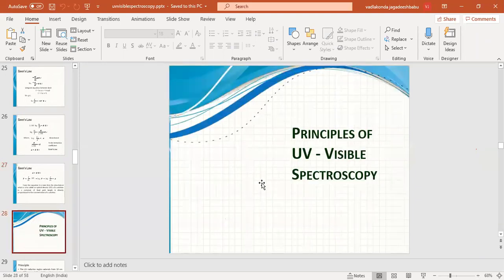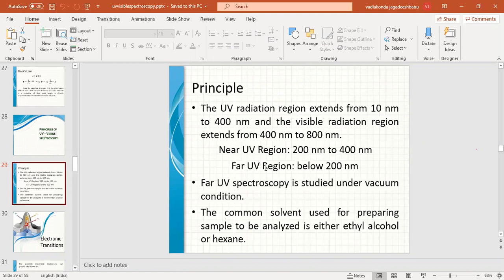Now coming to UV visible spectroscopy. As we have already discussed, when the UV visible range of electromagnetic radiation interacts with matter, changes occur in the electronic level of the molecules. The UV visible range starts from 10 nanometers to 800 nanometers.